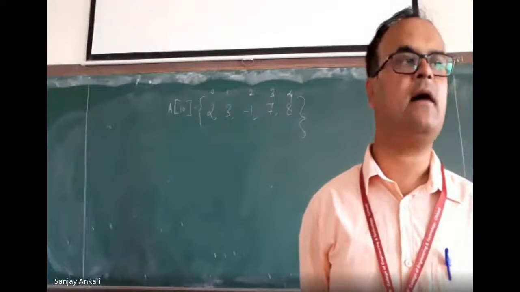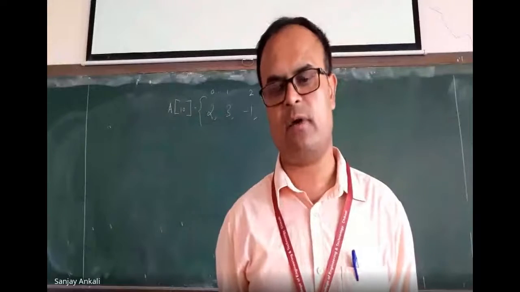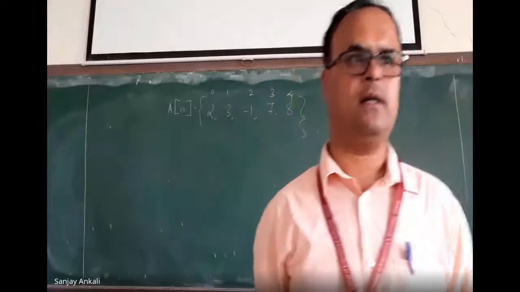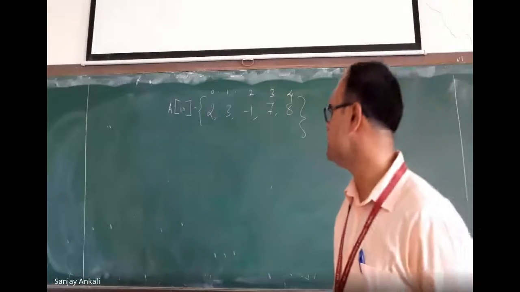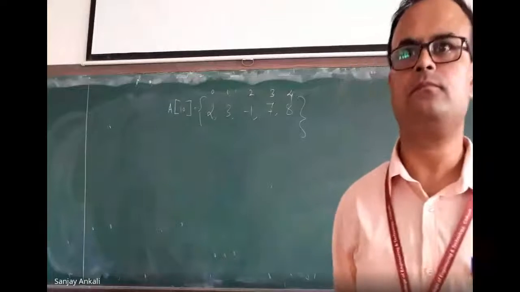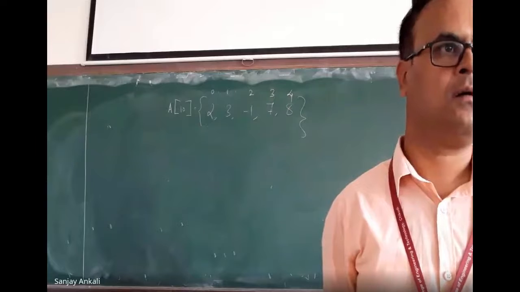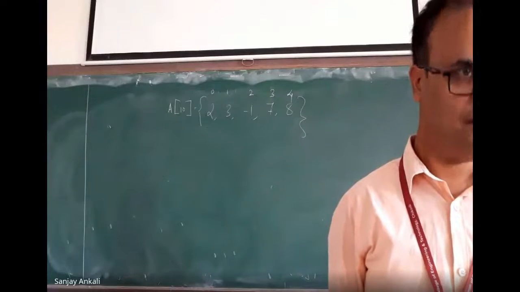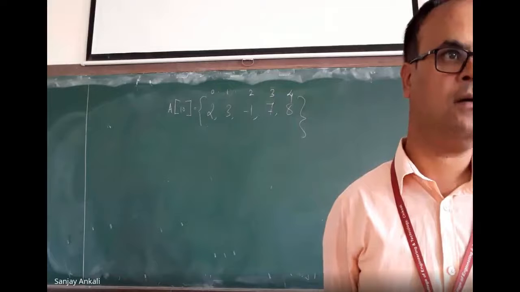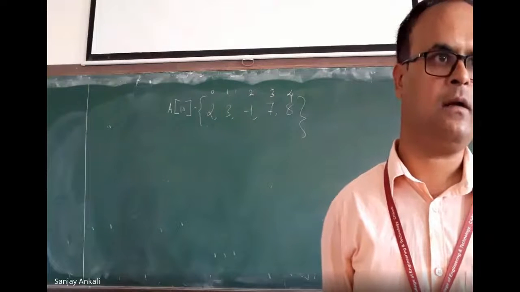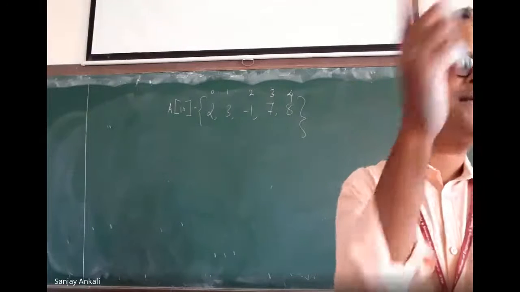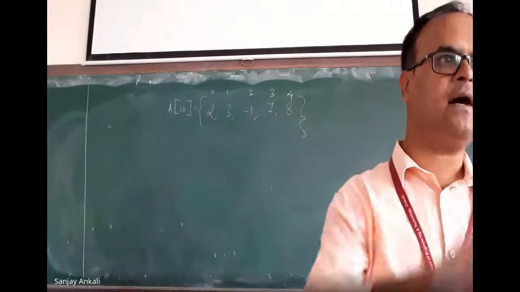If A of I plus 1 is greater, then we have to swap the values. Then A of I plus 2 is compared with A of I plus 3. Yes sir, comparison we have to do basically, but how to do the comparison? That is my question. Sir, comparing A of I with A of I plus 1, whichever value is smaller, we should keep it in A of I. Then that smaller value we should compare with A of I plus 2. Whichever is smaller, that we have to bring to A of I.